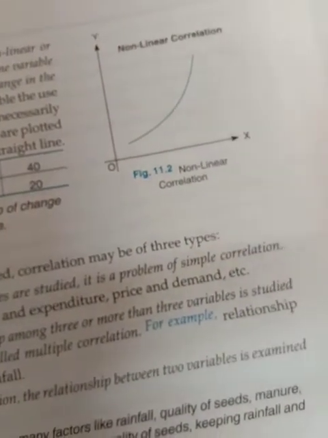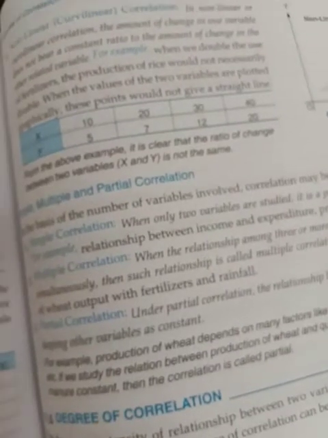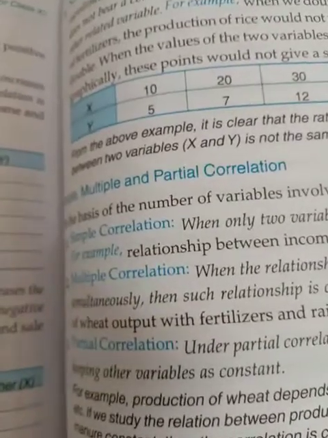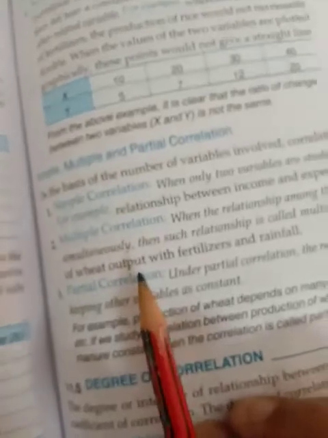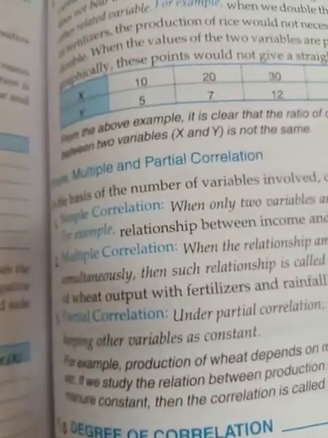In non-linear correlation, the amount of change in one variable does not bear a constant ratio to the amount of change in the other variable. Now the next is simple correlation. In simple correlation, two variables are studied, like price and demand, or expenditure and income. Then multiple correlation: more than two variables are studied, and that is known as multiple correlation. Suppose we are studying the demand of a consumer, and that is affected by income and the price of a complementary good. All the factors are studied at the same time, that is multiple correlation.